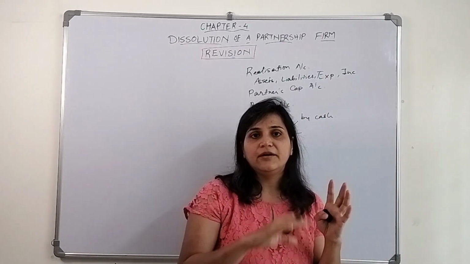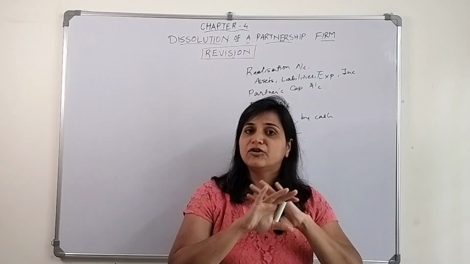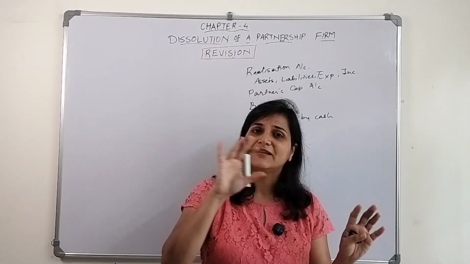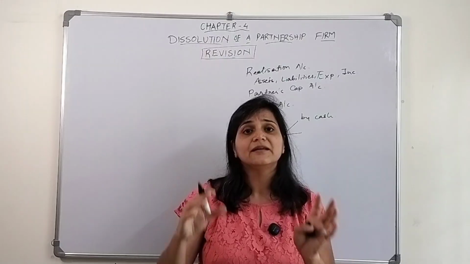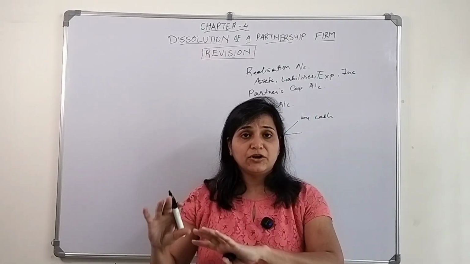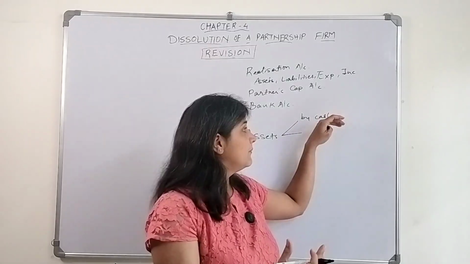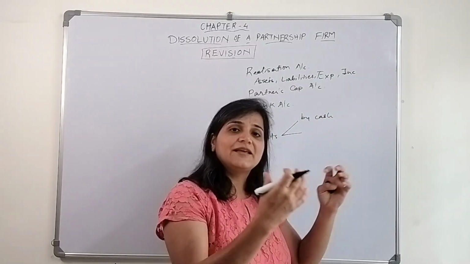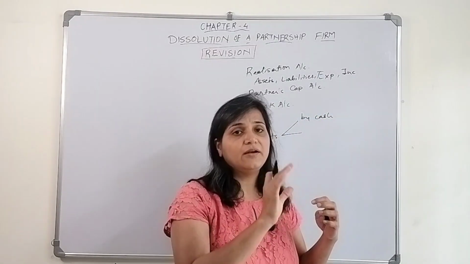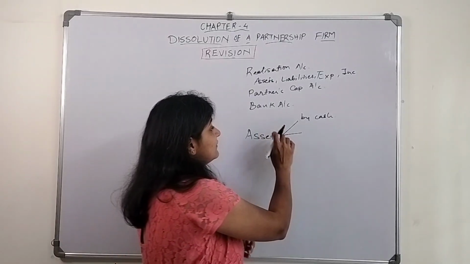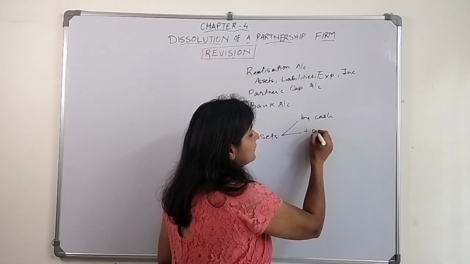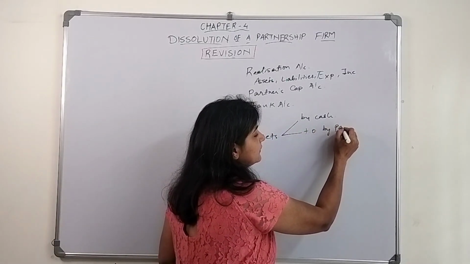So bank account debit to realization account, there are no such asset accounts. Whatever they deal with, assets or liabilities, they will deal with it in that particular realization account. So when they sell off those assets for cash, they will get the amount, so bank account debit to realization account. The second situation could be that it can be taken over by the partner.